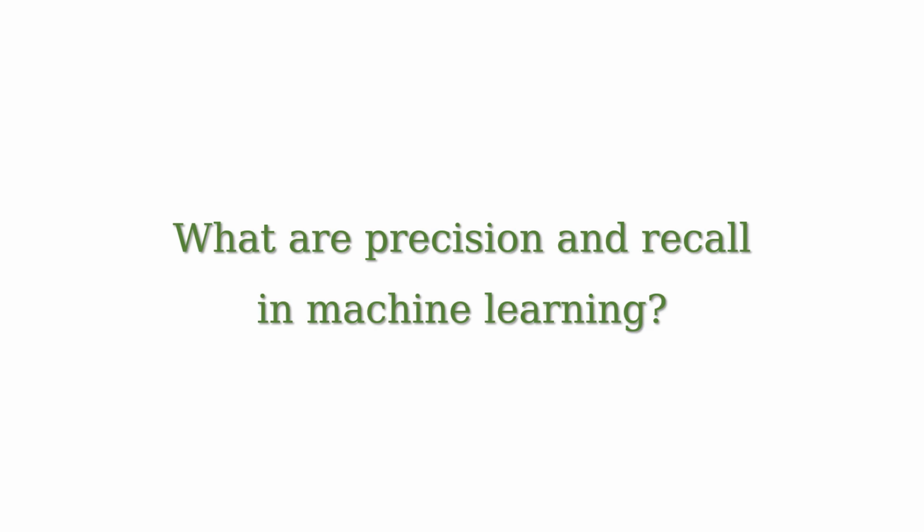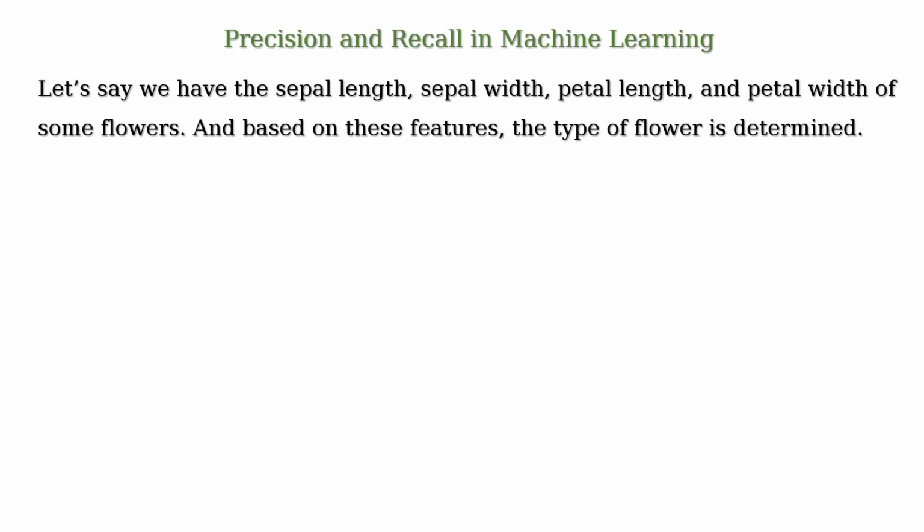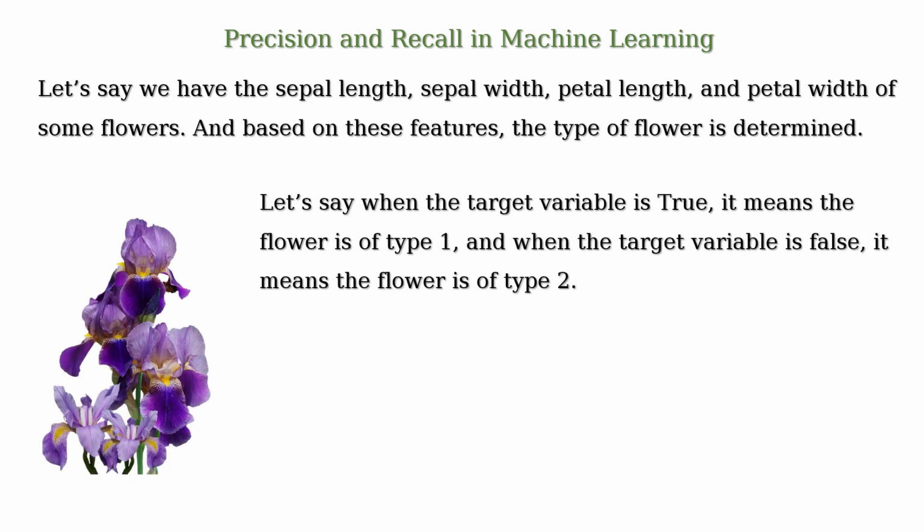What are precision and recall in machine learning? In this article, we will discuss that in detail. Let's say we have the sepal length, sepal width, petal length and petal width of some flowers, and based on these features, the type of flower is determined. Let's say when the target variable is true, it means the flower is of type 1, and when the target variable is false, it means the flower is of type 2.